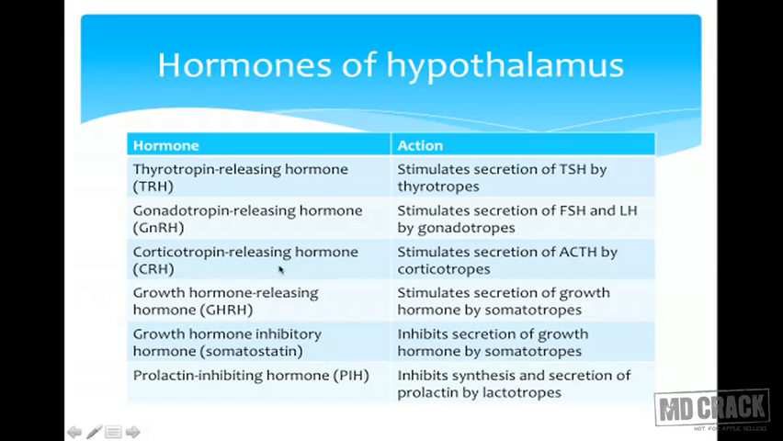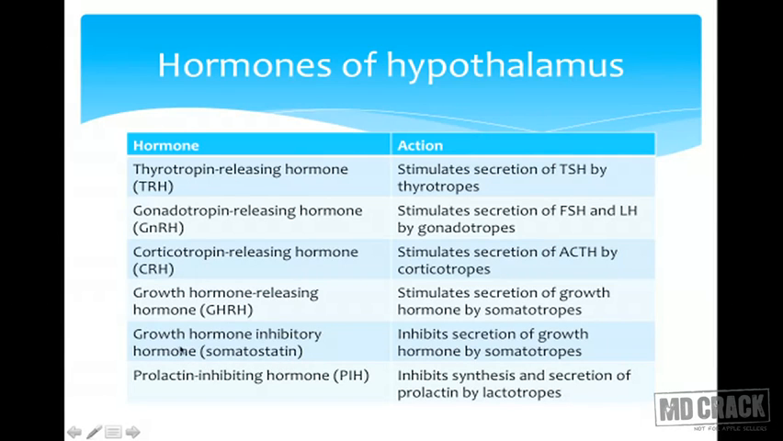Next, corticotropin releasing hormone. This is released from the hypothalamus, which is going to act over the anterior pituitary and over the corticotropes, and it is going to cause the secretion of adrenocorticotropic hormone. Now, what is the function of adrenocorticotropic hormone? It will act over the adrenal cortex to cause release of mainly the glucocorticoids and to some extent the mineralocorticoids. Next hormone is growth hormone releasing hormone. What is it going to cause? It is going to cause release of growth hormone from the anterior pituitary. So that's next. There is a growth hormone inhibitory hormone. It is called somatostatin.